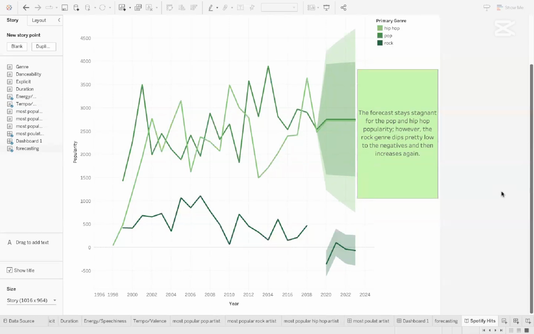The marks for this visualization are lines representing the genres. The channels are the X position, which encodes the year, the Y position, which encodes popularity, and color, which encodes the genre, and forecasts associated with each genre. We included these channels in our visualization because it is important to look not only at the data we currently have access to, but also at data that may predict what happens in the future. This will help us prepare for new trends in music and how they might affect the features that contribute to a song's popularity.